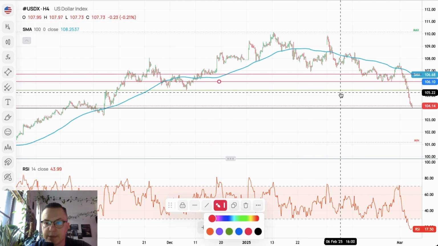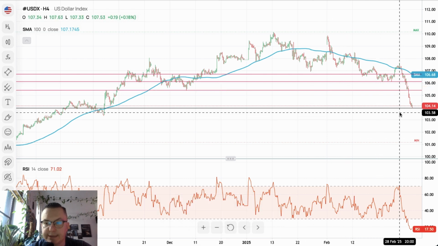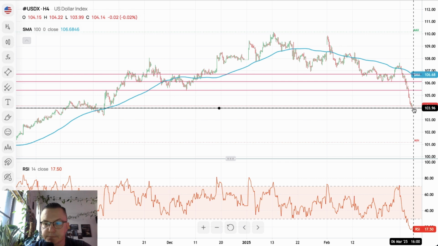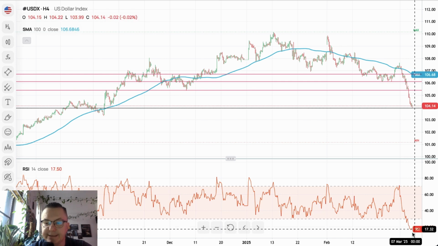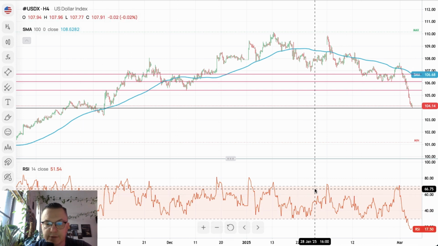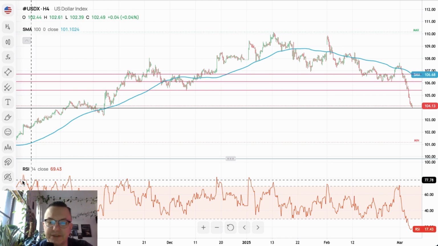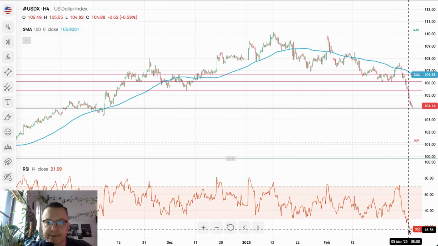So there is no doubt about it. Now we're testing the 61% Fibonacci retracement, 103.96, into extremely oversold market conditions. Look at this. We haven't seen this kind of extremely oversold condition since, I got data back to October 1st, 2024. So at least in half a year we have not been this sold out. US dollar is being sold across the board.